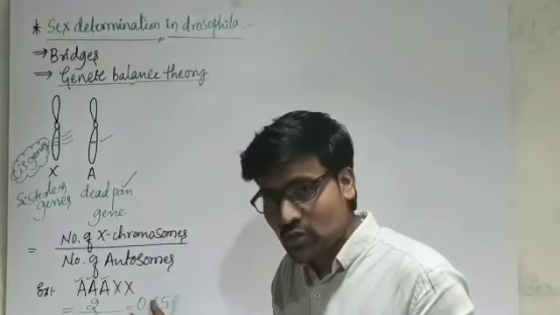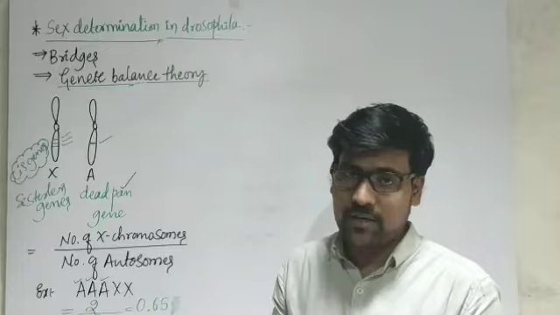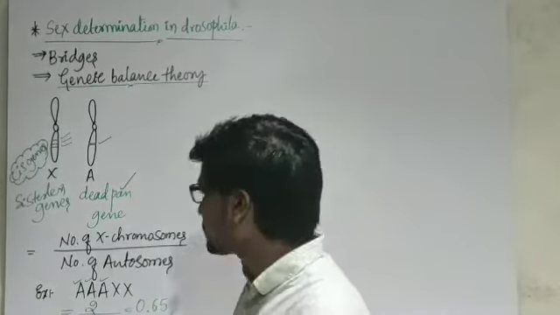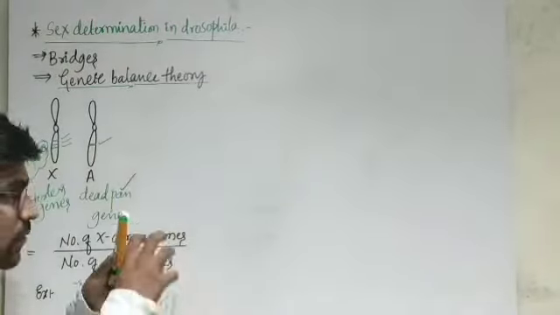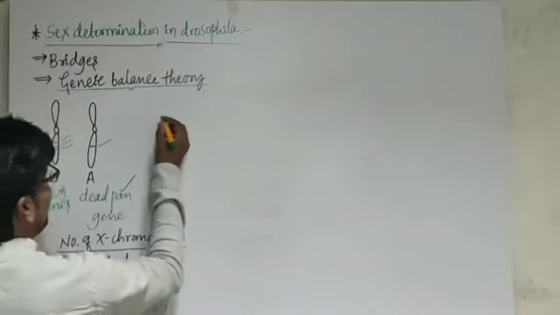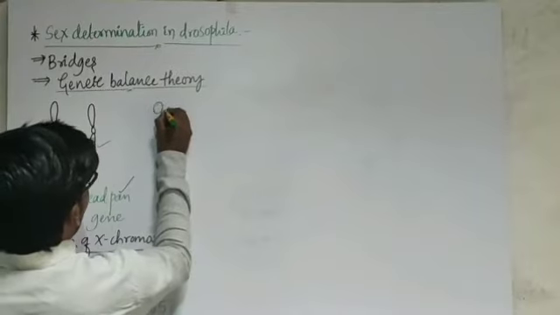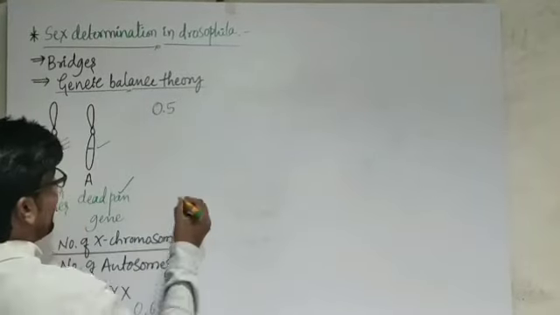Then what number in the ratio suggests male and what number suggests female? Here I am having one scale, just like our pH scale. Let me write 2 values here majorly.